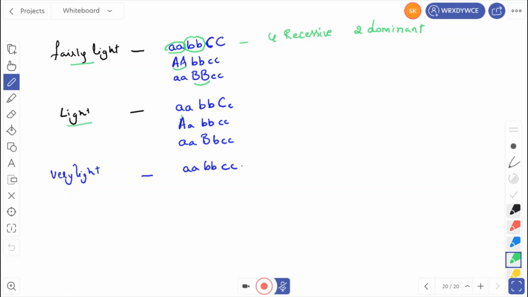Light, only 1 is dominant. Only 1 is dominant. So how many are recessive? 5 recessive and 1 dominant allele. We call this one light. Very light. Very light means all are recessive alleles. All are recessive alleles. Okay.